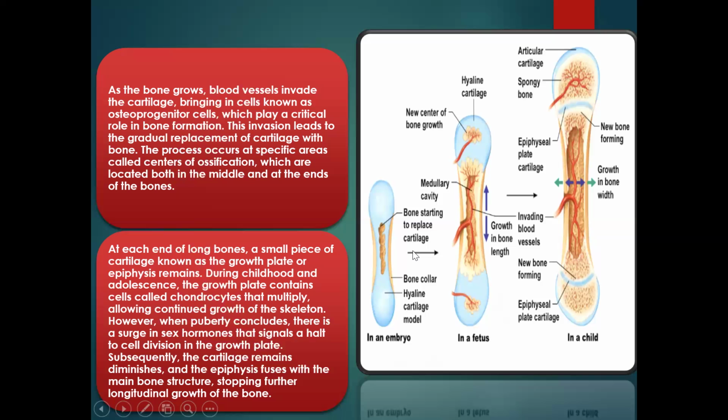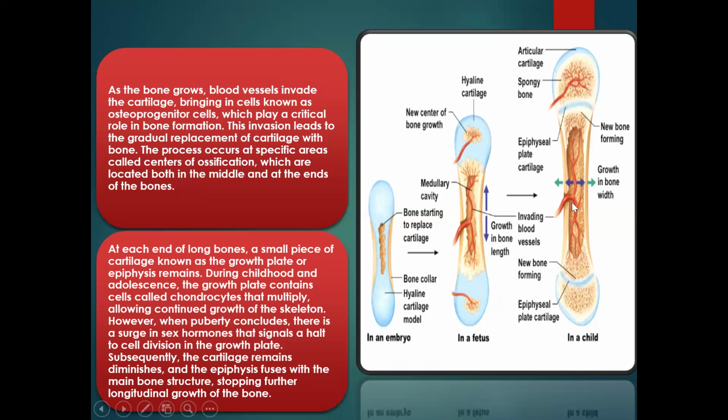Then when the bone starts to replace this cartilage, as the baby keeps on growing in the uterus, the medullary cavity begins to form, and the growing center of the bone at the epiphyseal region continues until it forms a full-blown bone, having the epiphyseal plate cartilage where growth occurs, and having the medullary part of the bone that has the blood vessels, Haversian canals, and all of that.